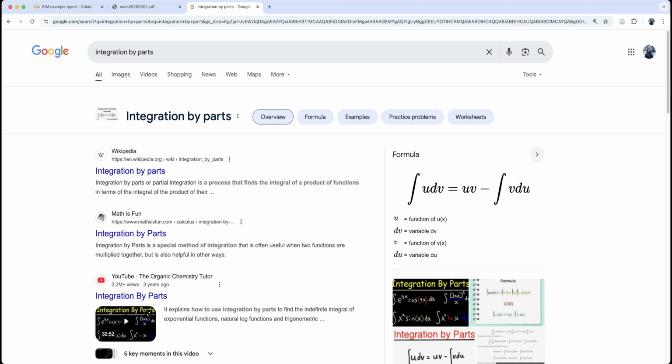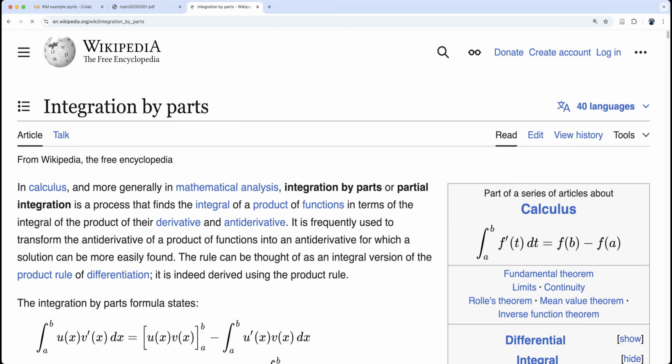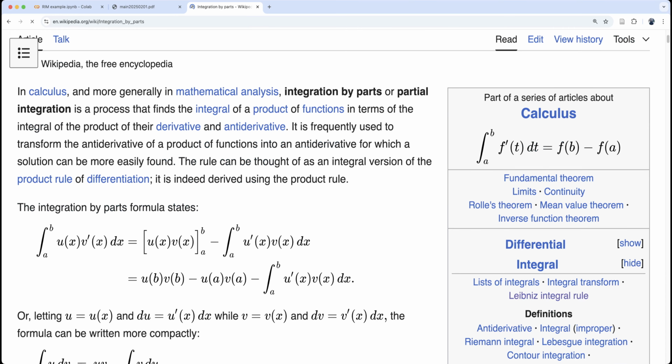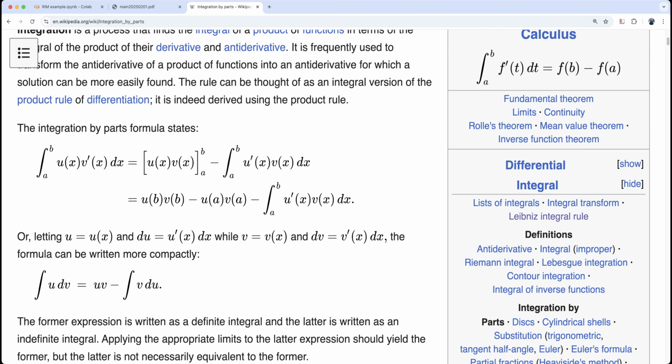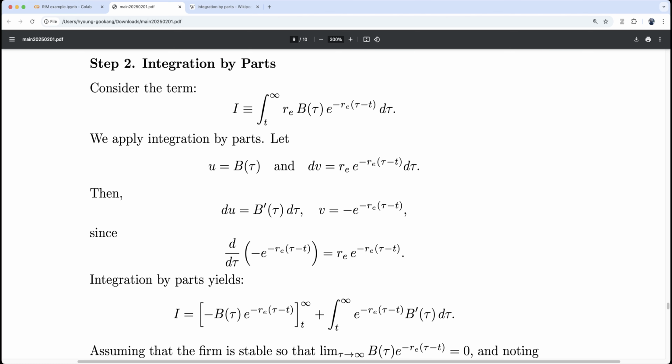We have a Wikipedia page on it. Basically, the integral of u dv is uv minus the integral of v du, so we directly apply this formula.